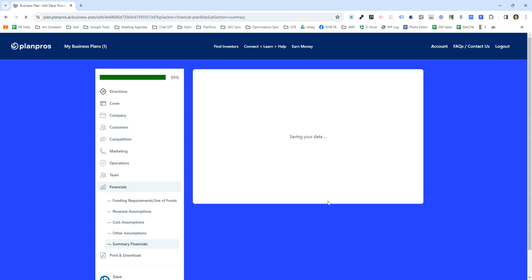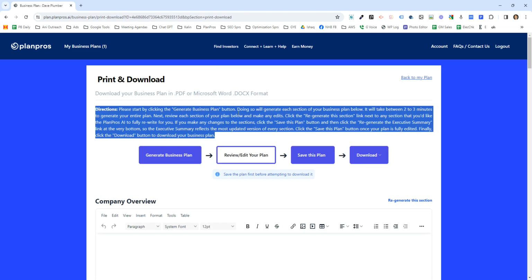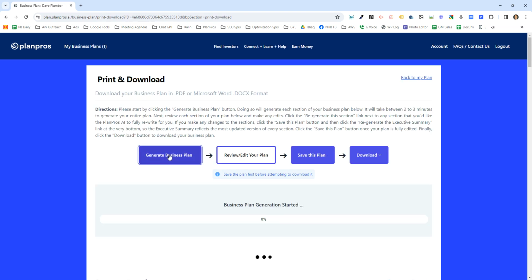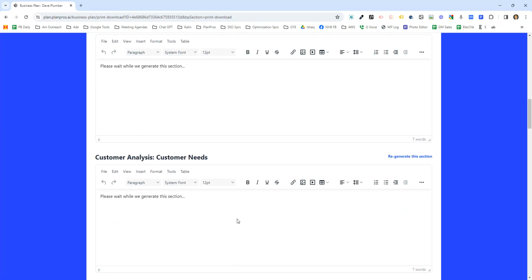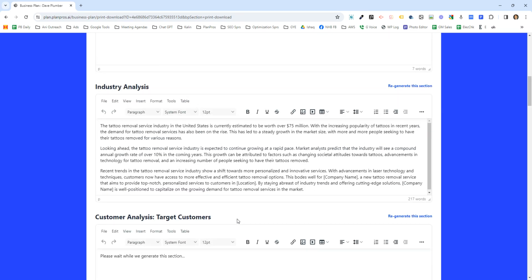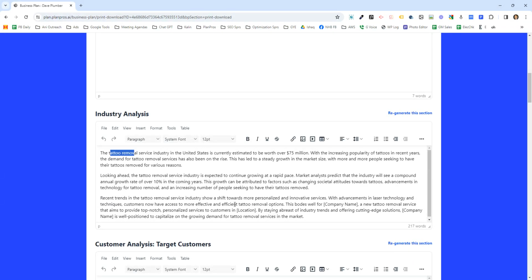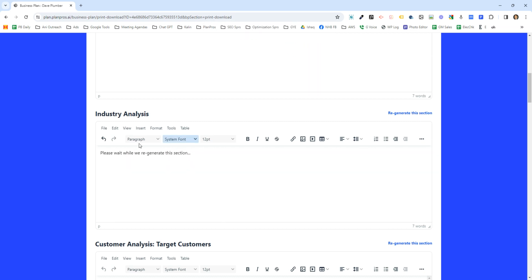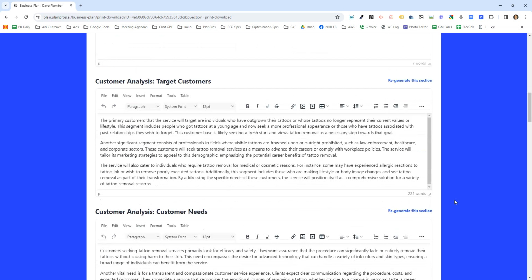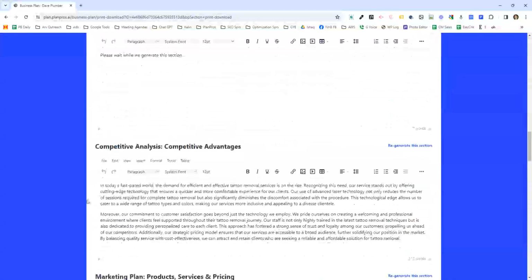So there are directions on the top of the print and download page. Very simple. What you can do is you're going to generate your business plan. When you do that, it's going to generate each section of your plan. Okay, very straightforward. In this case, industry analysis actually did, because it had that information. As you know, I skipped all the other sections. If you don't like a way a section generates, simply click regenerate this section. Okay, very straightforward, and it's going to regenerate the section. And so it already regenerated a lot of these sections here.